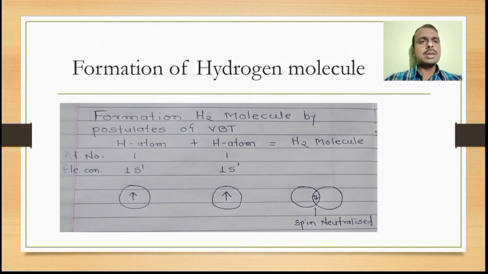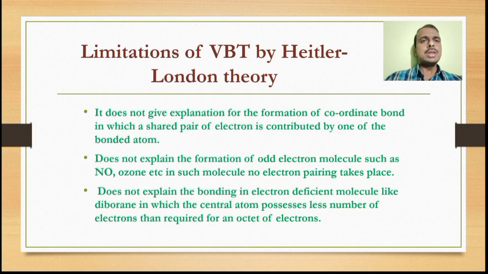That means opposite spins you have to show. In this H2 formation, spin pairing takes place, and the spin is neutralized, meaning you have to show one electron in the upward direction and another electron in the downward direction. So these are the important postulates of the Heitler-London theory, which explain the behavior of the covalent bond in the molecule.